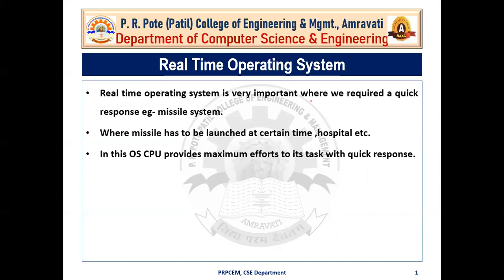Now, the next type of operating system is the real-time operating system. The real-time operating system is very important where we require a quick response, for example, a missile system. For example, you have given a command to the computer system and you require a response in milliseconds. At that time, which operating system will you use? That is the real-time operating system, because it provides a quick response like missile systems.